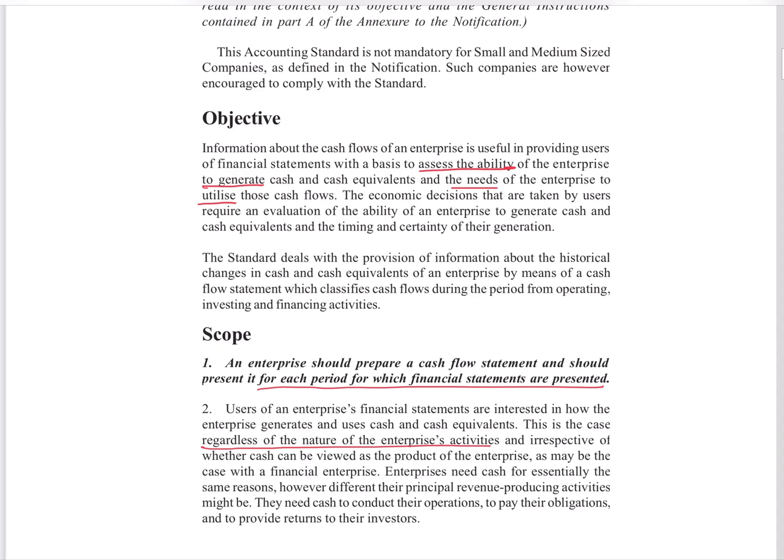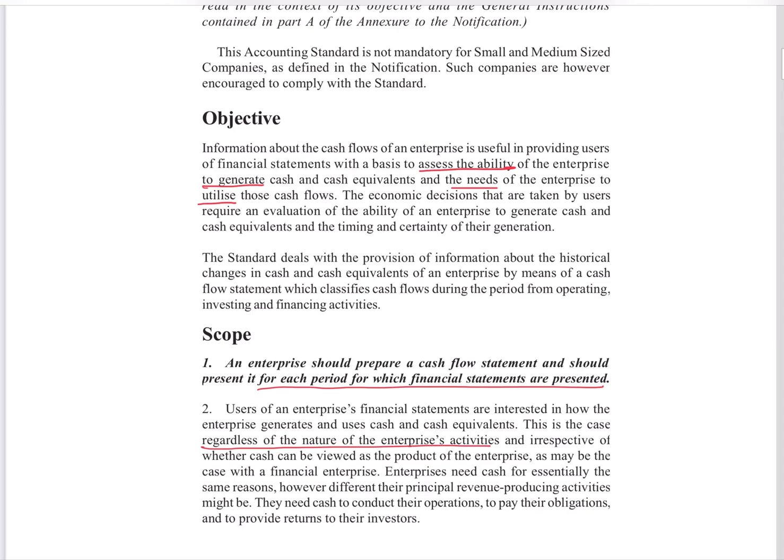We will start with the objective. What is the objective of preparing this cash flow statement? This helps you to assess the ability of the enterprise to generate cash and cash equivalents, and the need of the enterprise to utilize those cash flows.